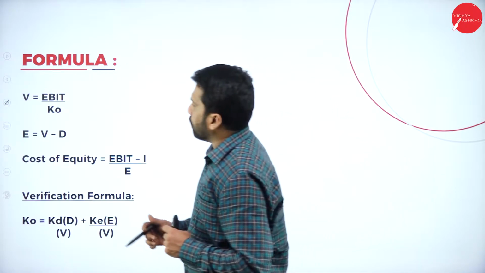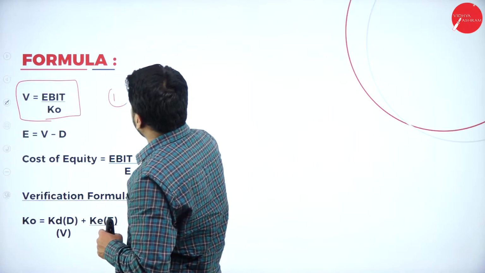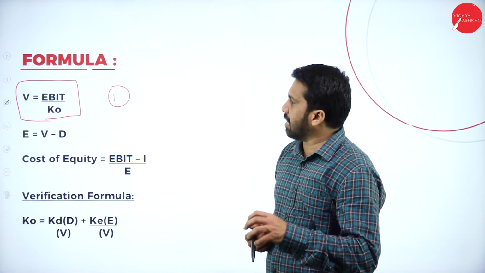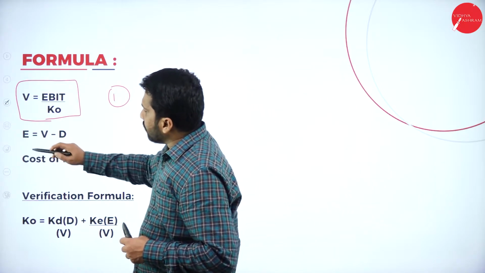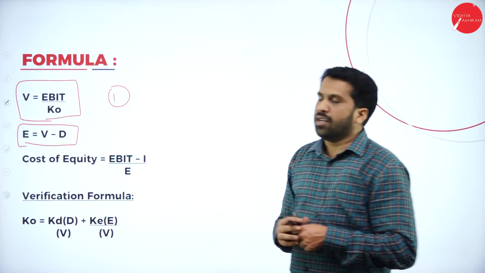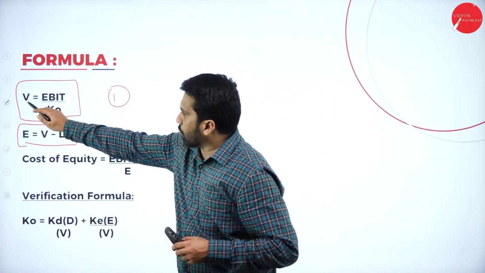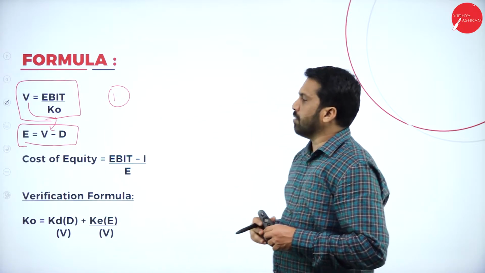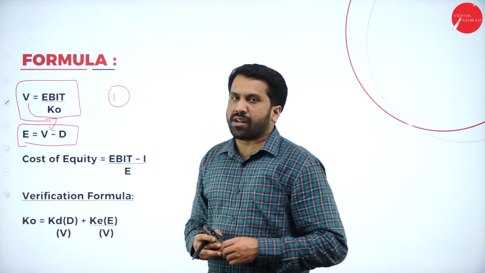First thing, you are supposed to find out value of the firm. This is the first one. Value of the firm, what is the formula? EBIT divided by cost of capital. Next one, value of equity. What is the formula of value of equity? Value minus debenture. Already you have found out value. From value, you are supposed to minus debenture. Then you will get your equity value.